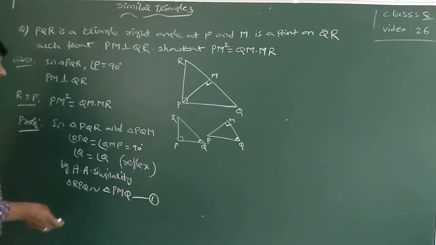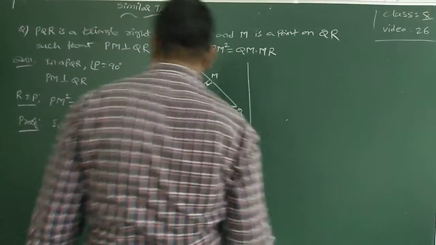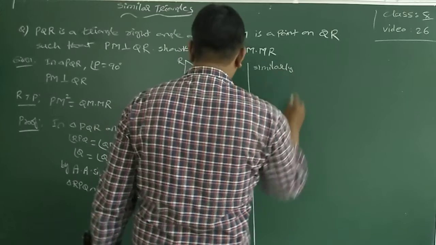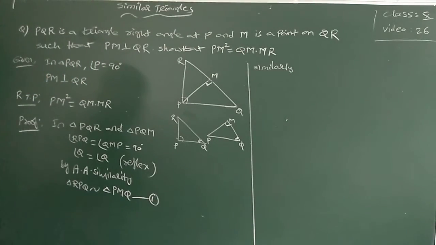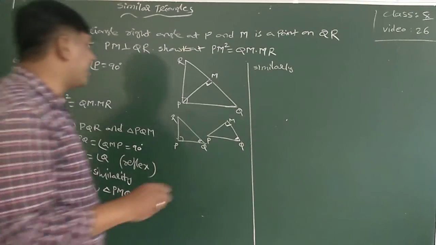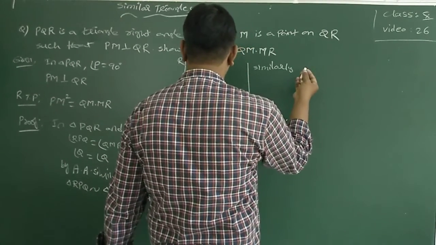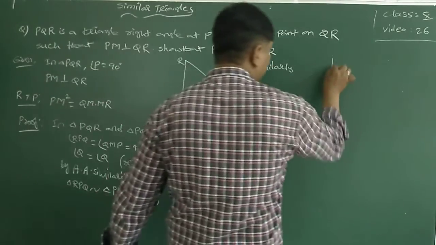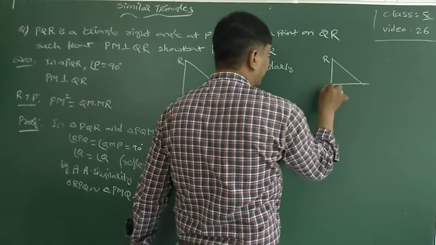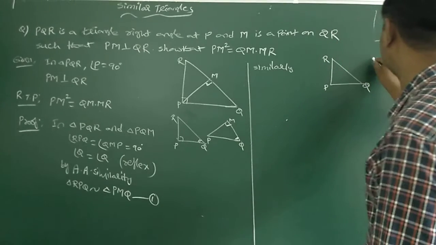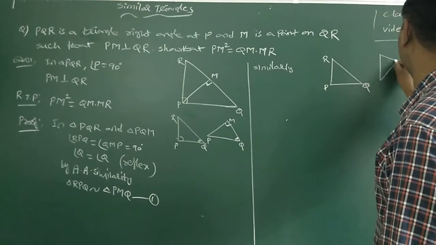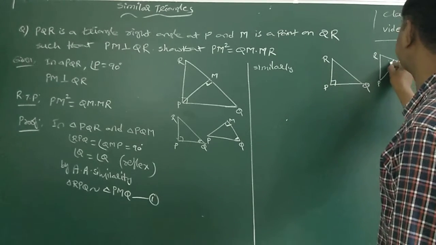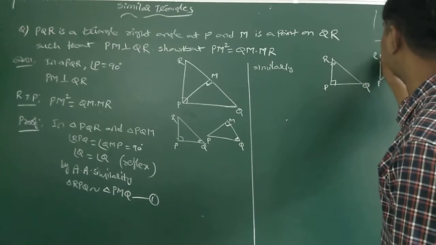Now one more time. Similarly, triangle RMP and triangle RPQ: this is a right angle, this is also a right angle, and this angle is a common angle here.